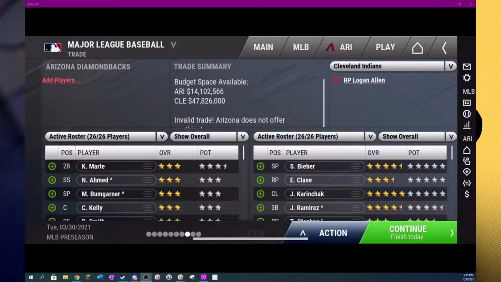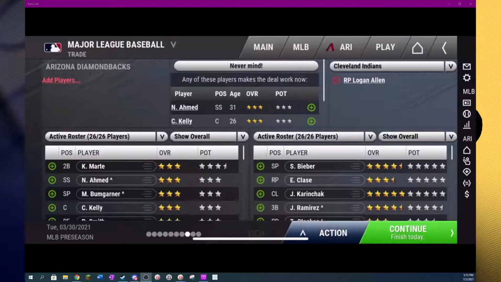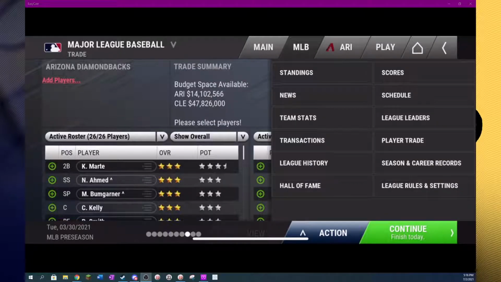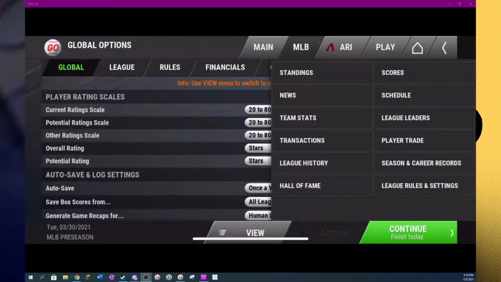Never mind. Here it is under the action button. We've got the make work, and this will show you all the players that you can throw in to complete a trade immediately. And the league rules and settings are also under the MLB button here at the bottom right.